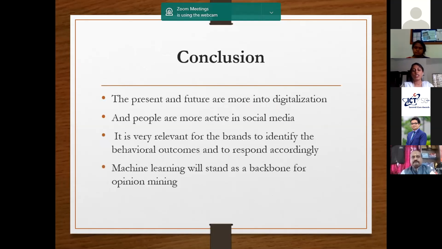So moving on to the conclusion, this particular conceptual model helps brands, marketers or companies to identify the customers' opinion regarding their brands, whether it is moving in a positive way or a negative way. Which is the most accepted comment, which is the most shared product or shared video that has been posted in their fan pages or company pages can be easily identified, and they can work accordingly. That is all I have to say about my topic.